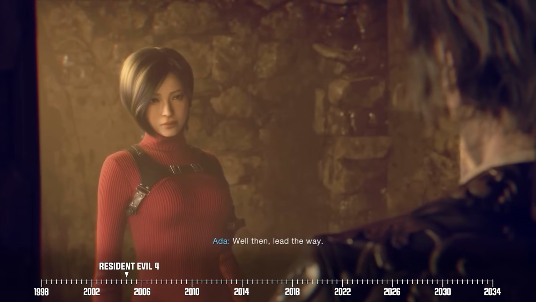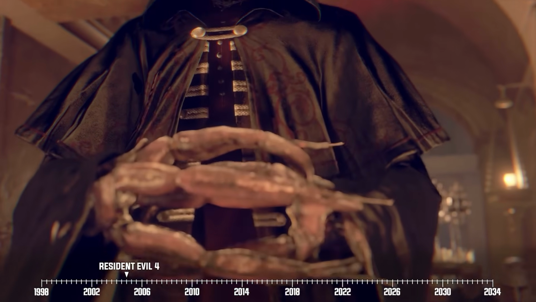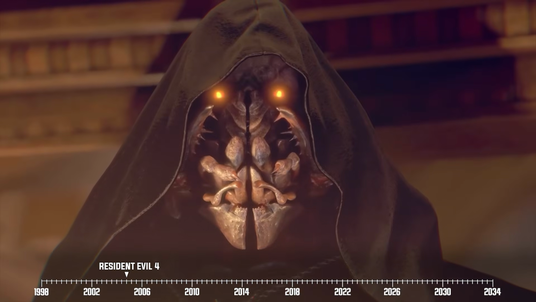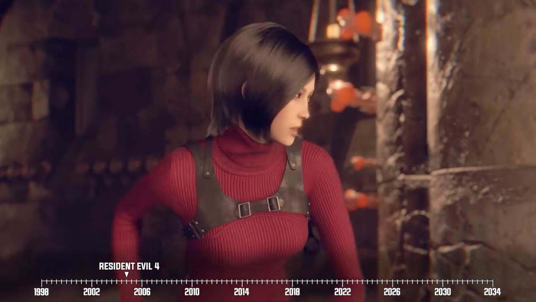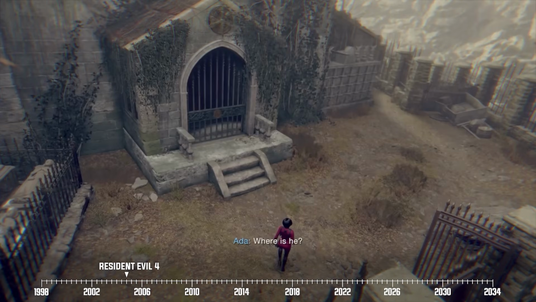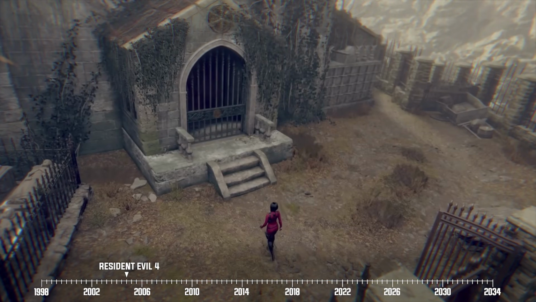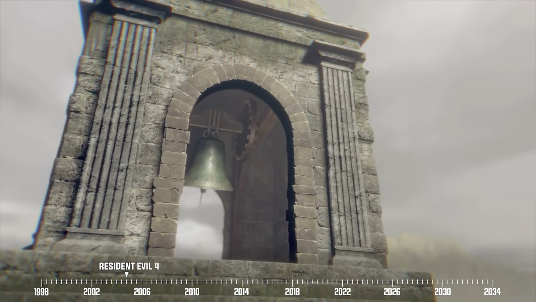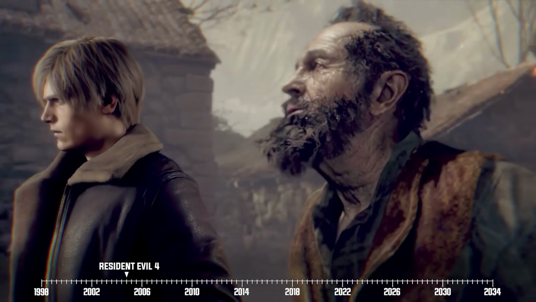But things take a dark turn when one of Salazar's trusted underlings, Presanta, infects Ada with a special strain of Las Plagas while she's on her way to retrieve the fossil. In the meantime, Ada makes her way to her and Luis' rendezvous point, where she eventually spots Leon and begins secretly helping him fight Los Illuminados from the shadows.